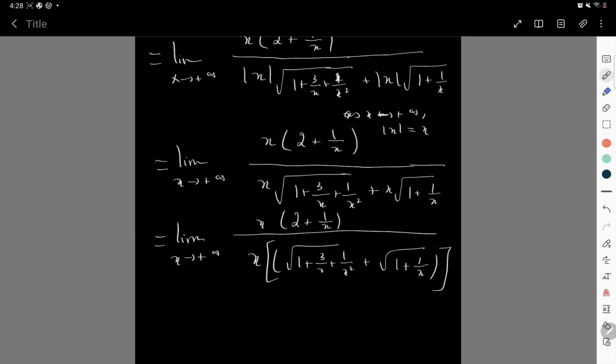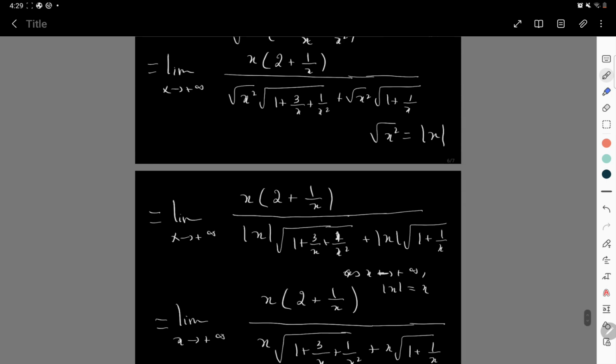And finally, you can cancel this x out on the top and on the bottom. And then what do you get? You get 2 over root 1 plus root 1. Is that true? Yeah. So you get 2 over 2, which is 1. And that limit is 1.